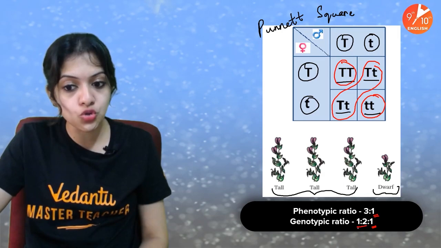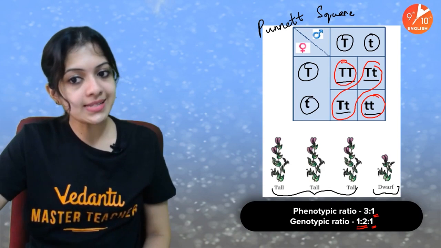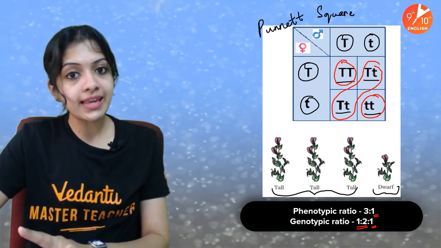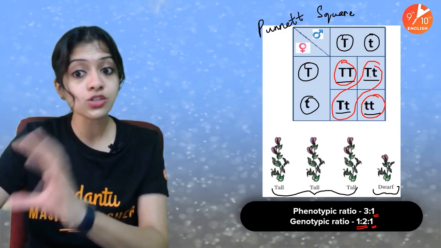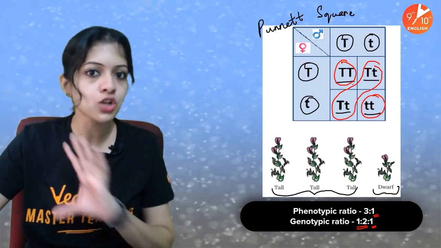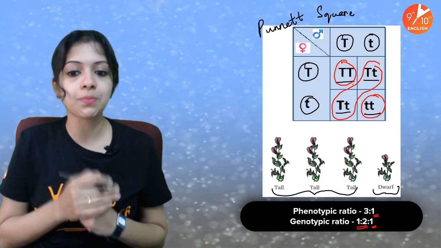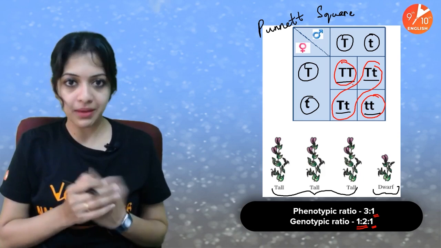But genotypically, what we are writing as 1 is to 2 is together represented as 1 plus 2, 3. Whether it's a capital T or a capital T small t, which means whether it is homozygous or heterozygous with the dominant alleles, it's going to be physically seen as a tall pea plant. That's it. This is the difference between the phenotypic ratio and the genotypic ratio.